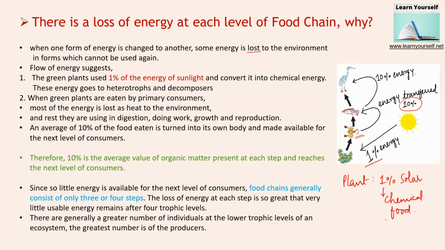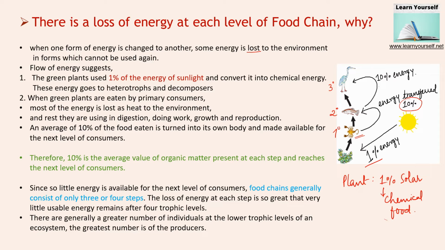So the entire solar energy's portion used by the plant is only 1%, and from there at each level 10% of energy is transferred from the first consumer to the second consumer and to the tertiary consumer, because most of the energy they get from their food they use for themselves, for their metabolic processes.